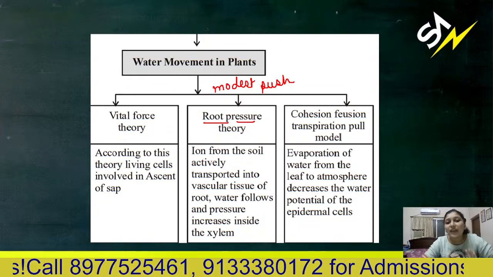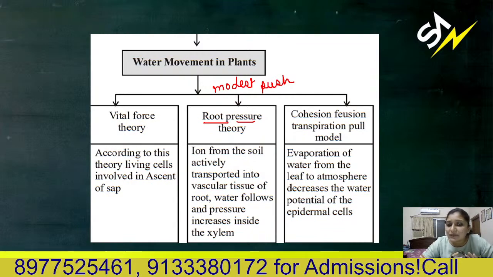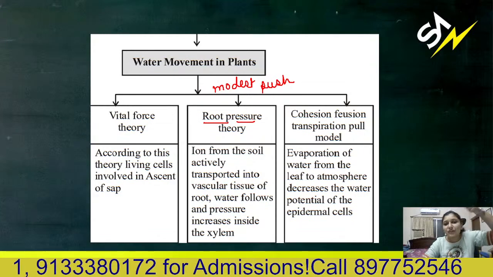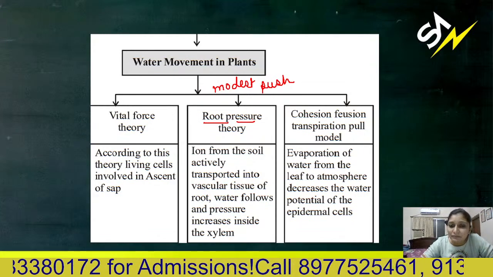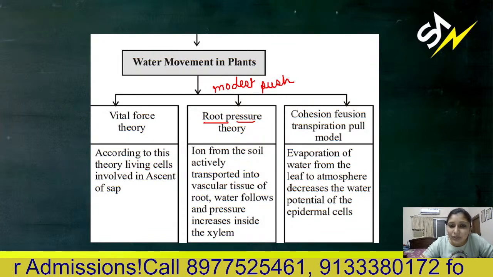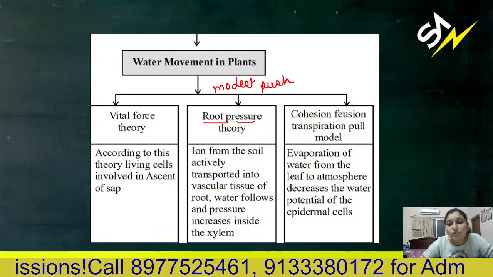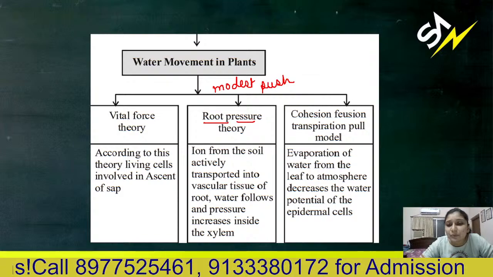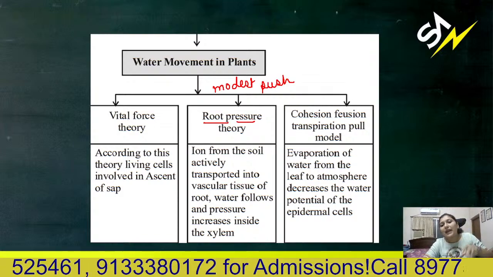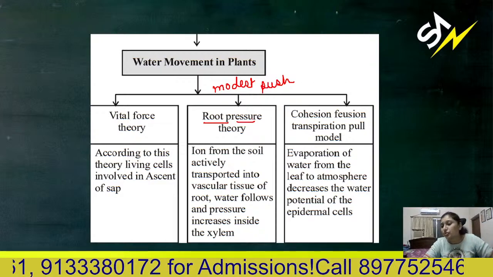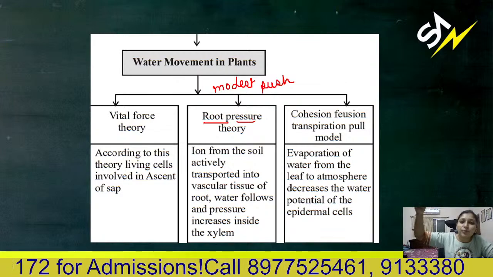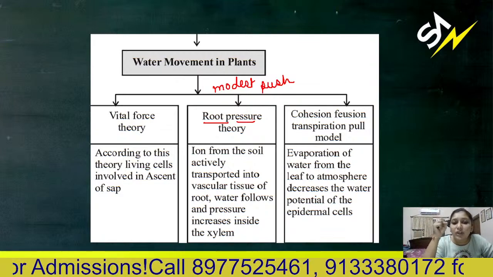See, where do you actually water the plant? Near the roots, that means in the soil, or in the leaves or flowers, anywhere in the plant? No, we are watering at the soil level only. Okay, at ground level, near the roots. So roots are the only means of transport of water. Only from there does water get absorbed, and then it is transported by the roots only. If you water the plant at the leaf, the leaf will not absorb that water.